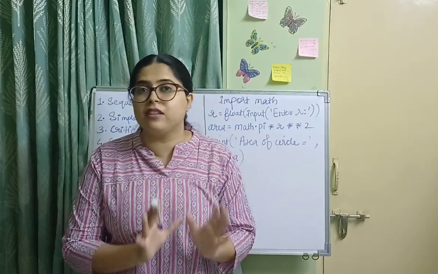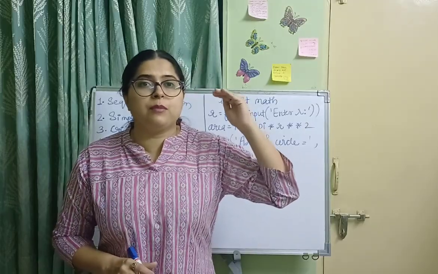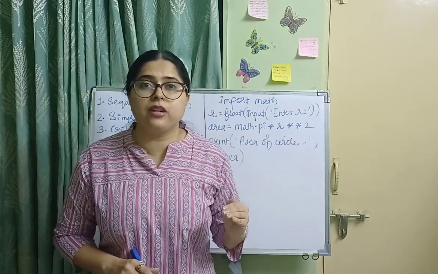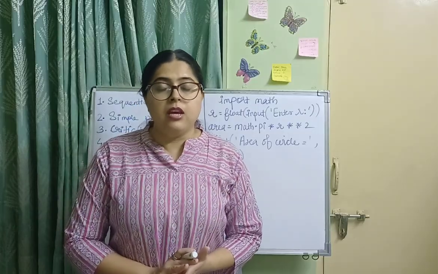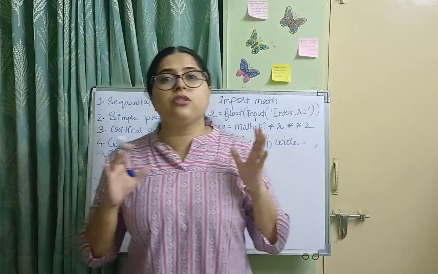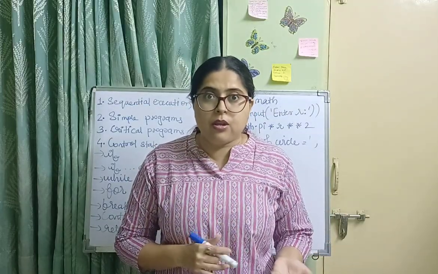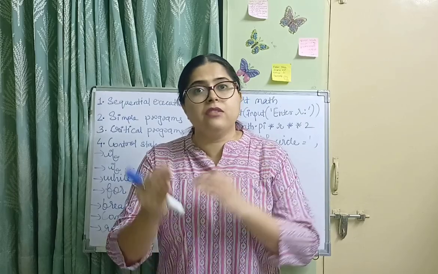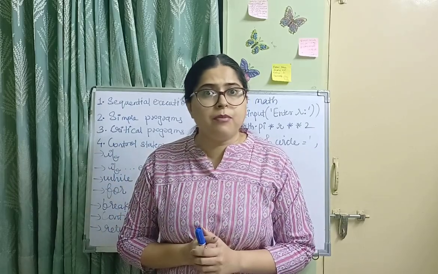For example, there are 10 statements in a Python program, and first of all statement 1, then 2, then 3 and so on. Sequentially they are executed till 10 serially. We call it sequential execution. Generally we use sequential execution when we want to do some simple programs. Our problem is simple, our program is simple. In that case we use sequential statements. We will also take an example of that.